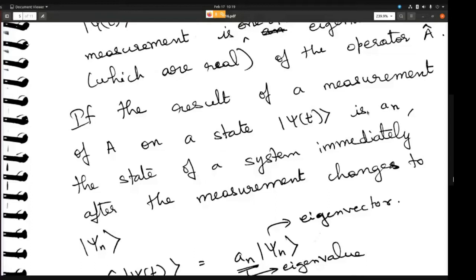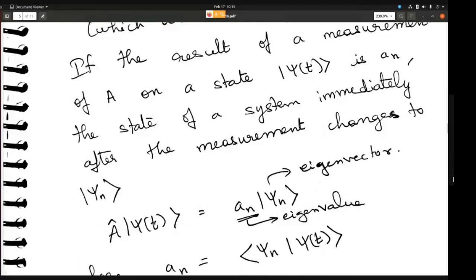So you got some eigenvalue. The system changes to the corresponding eigenstate. So the state of a system immediately after the measurement changes to psi n. Okay, this is what it means. We will also do some problems, then it will be more clear. So what it is saying is you have a system, operator A acting on psi, and this is equal to an psi n. So after measurement, the eigenvalue is an and eigenvector is psi n.